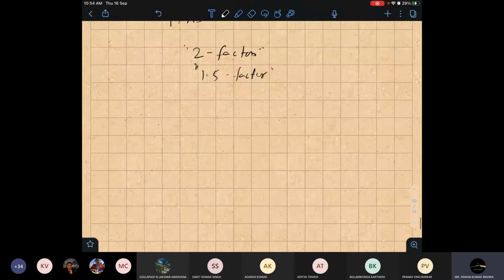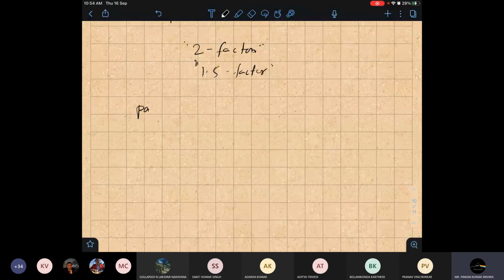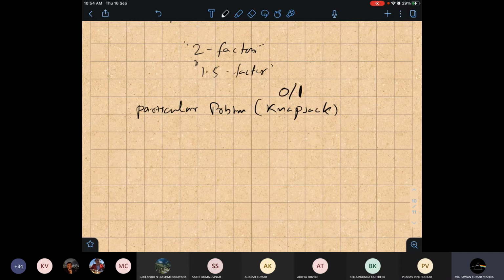So we can design such algorithms for some particular problems, not for all problems. I will give you an example: Knapsack, because 0-1 knapsack is an NP-complete problem, and you know that the time complexity is pseudo-polynomial. I guess you have studied this in your undergrad algorithms course. If someone comes and asks me to design an algorithm for this problem, I will design it.